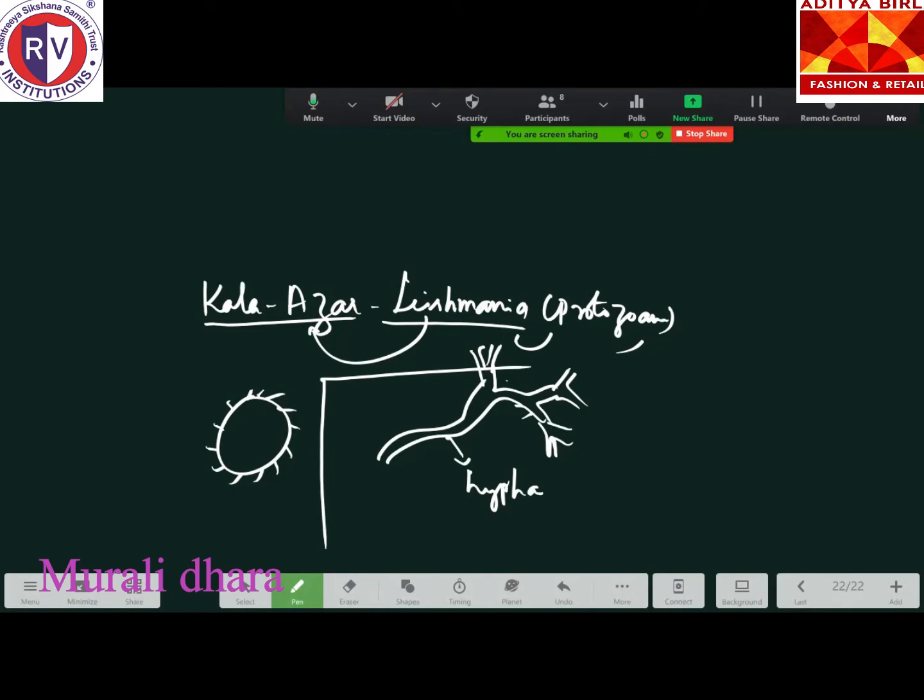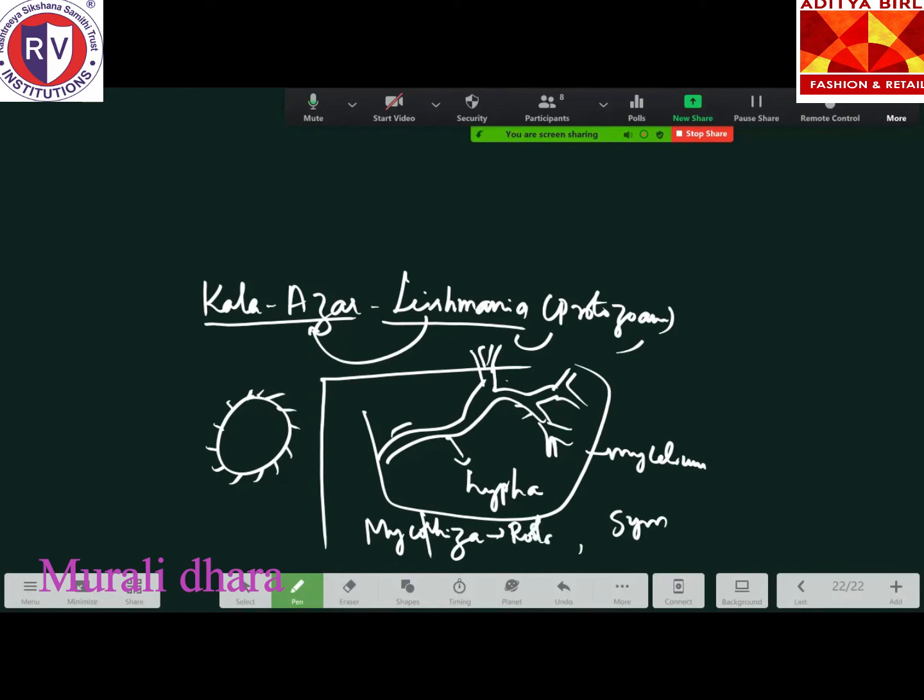The group of hyphae, the entire thing, is called the mycelium. Very important, one point you have to remember is the mycorrhiza. Can anyone tell me what mycorrhiza is? Association, mycorrhiza.